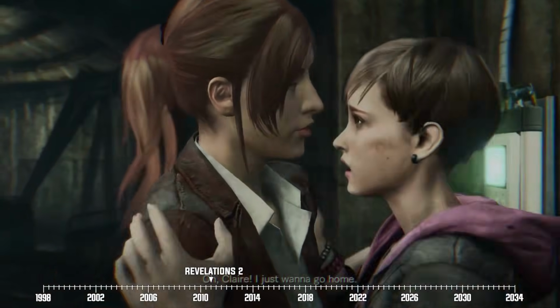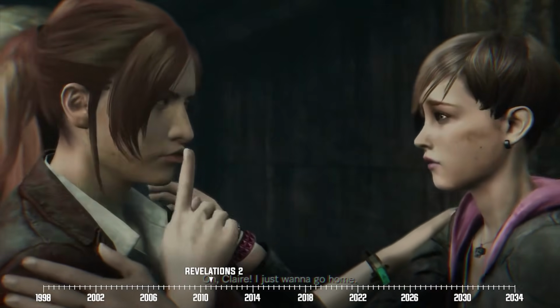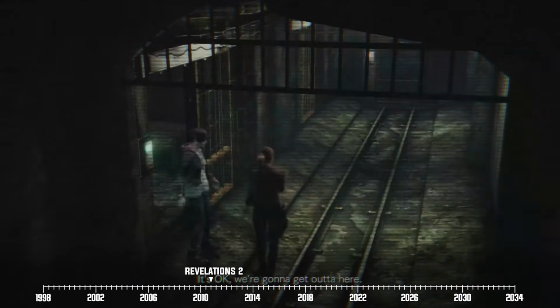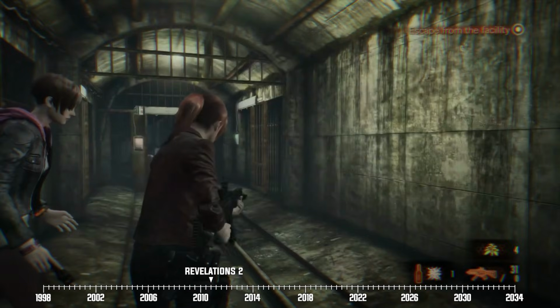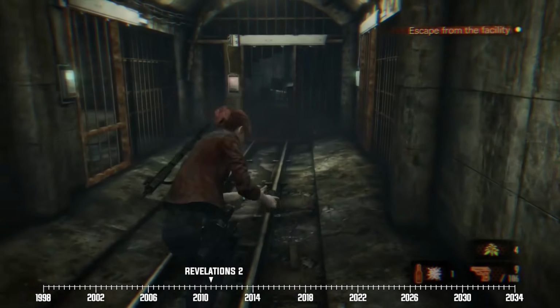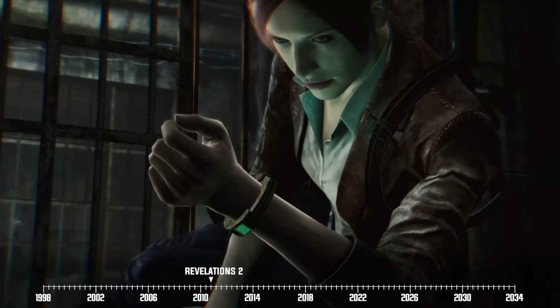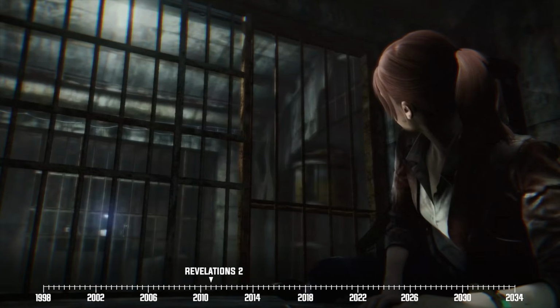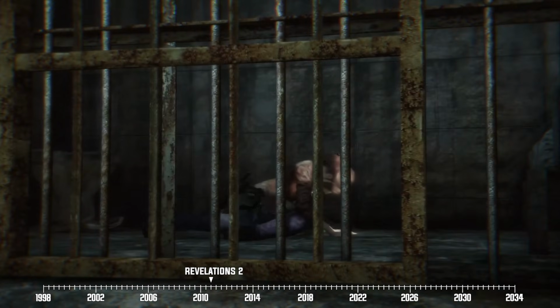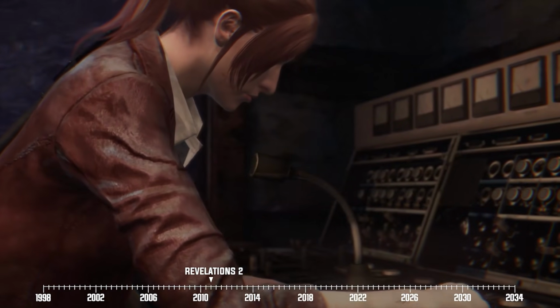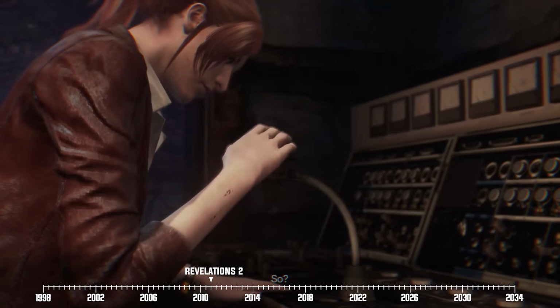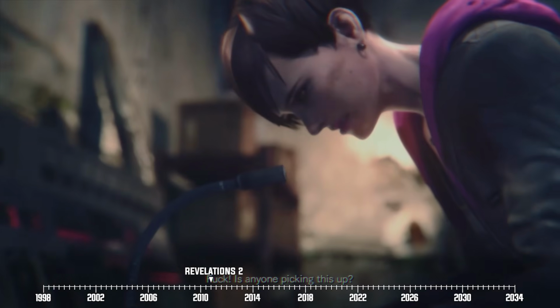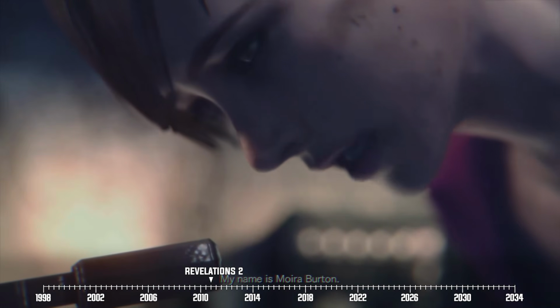Unknown to our heroines, an as yet unnamed lady known only as the Overseer has been keeping an eye on them. The Overseer speaks to Claire and Moira through the facility's intercom, telling them that they've basically become part of an experiment meant to measure and record fear levels, which are gathered through bracelets that they've been strapped with. Claire and Moira make a desperate run for it in an attempt to escape until they reach a radio tower. Moira then uses its systems to contact her dad.